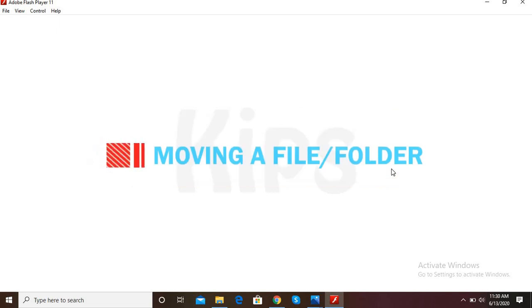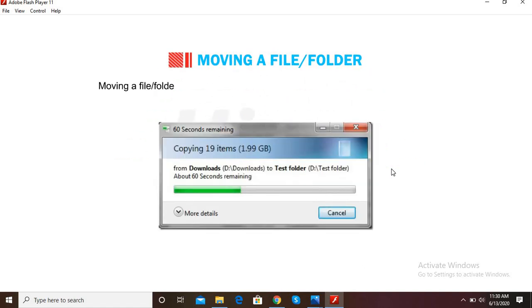Students, let us now learn how to move a file or folder. Moving a file or folder means shifting it from its original location, the source, to another location, the destination. To move a file or folder, follow these steps.